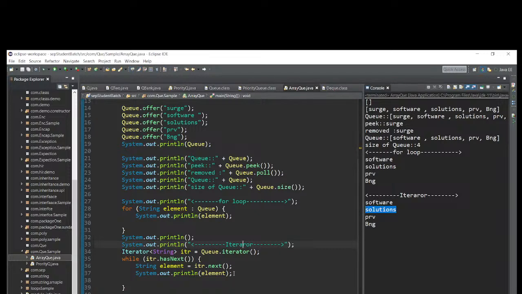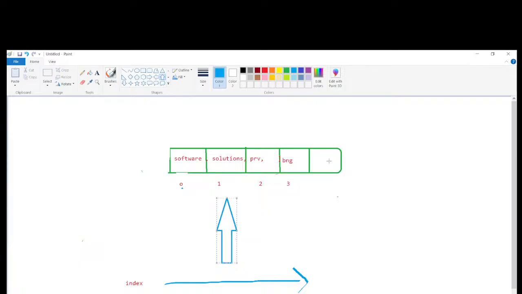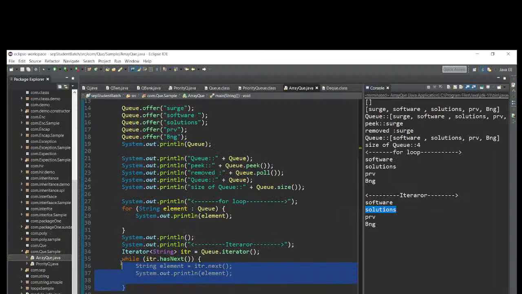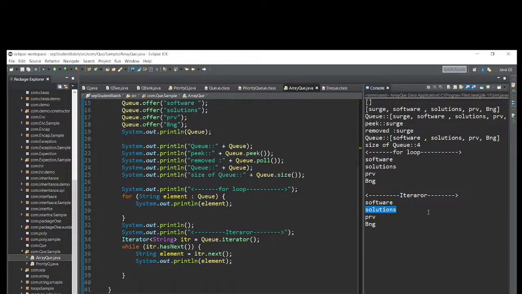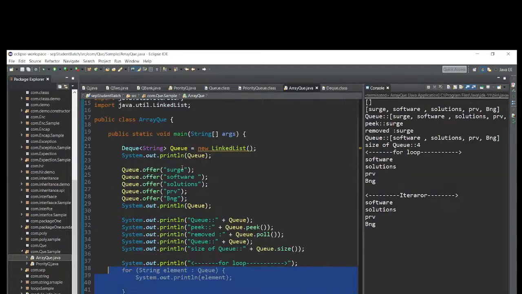Again it will go to the while loop. Again the loop continues until no element is available. It will move the cursor towards the right and print. When there is no element available, it will come out of the block. That is the execution process of the iterator, the for loop, and how to use some methods. So that was their implementation classes and their interface.